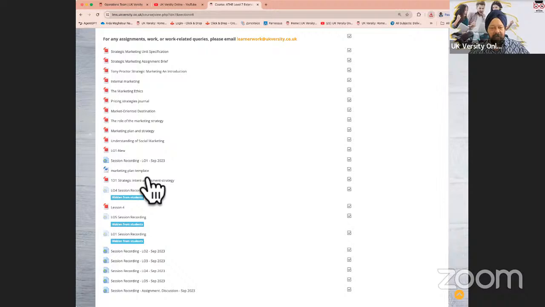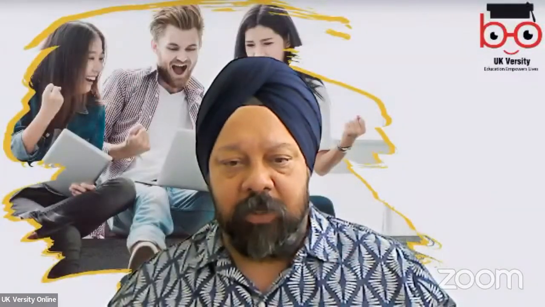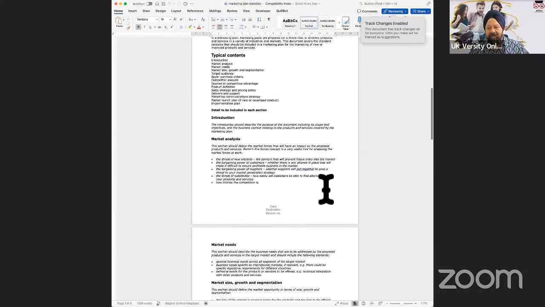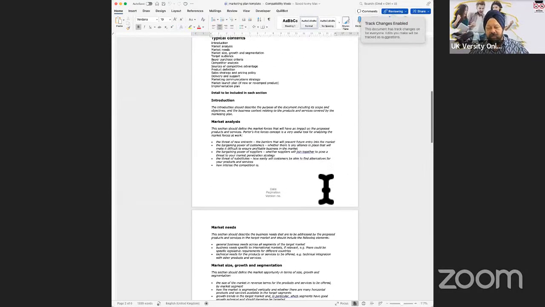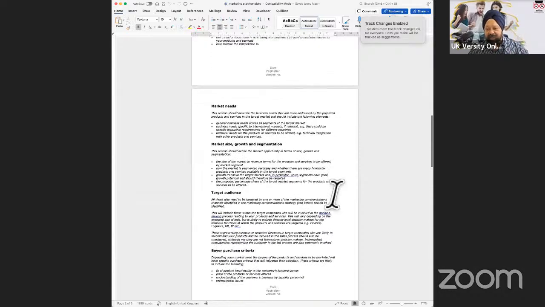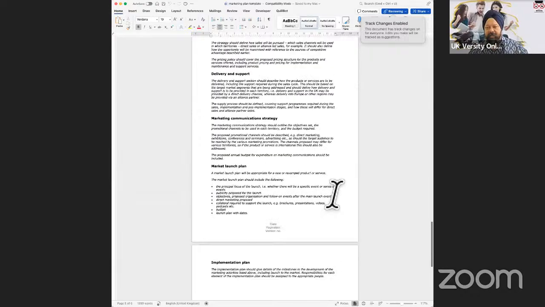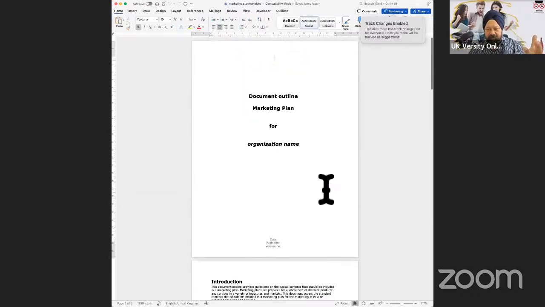So I clicked on marketing plan. Now, I don't want you to create a marketing plan from scratch. So what I've done here is I've provided you a marketing plan template, and you can use this template to fill it up, and that will complete your task 3 of the strategic marketing unit. This is an example which has been given, and what you could do is create something like this on the basis of this outline, and that would allow you to complete that task of the assignment.